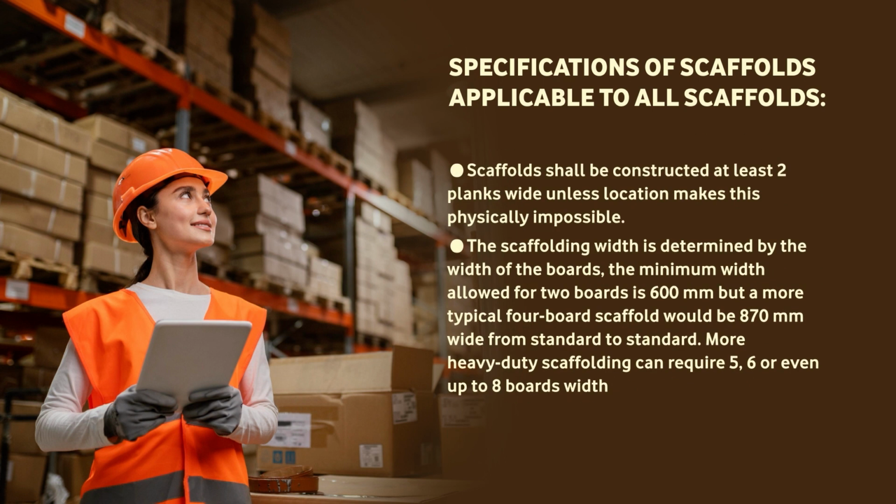The next point is that the scaffolding shall be constructed at least 2 planks wide unless location makes it physically impossible. The scaffolding width is determined by the width of the boards and the minimum width allowed for the 2 toe boards, 600 mm. But more typically, with 4 toe boards, a scaffold with a 600 mm would be 870 mm wide for the standard. More heavy duty scaffolds can require 5, 6 and even 8 board widths.